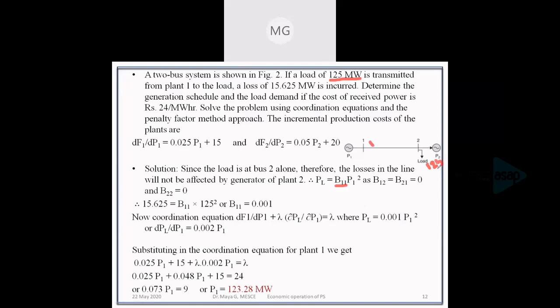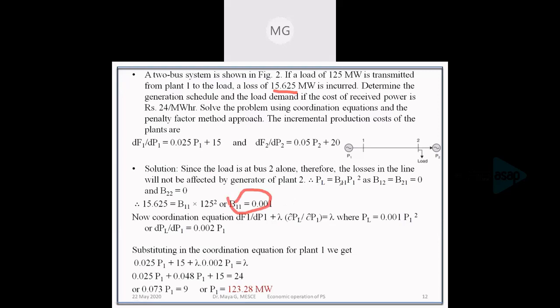This loss is incurred only due to the transmission of P1. So P1 is taken as 125 and PL is 15.625. So 15.625 is equal to B11 into 125 squared. We get B11 as 0.001.